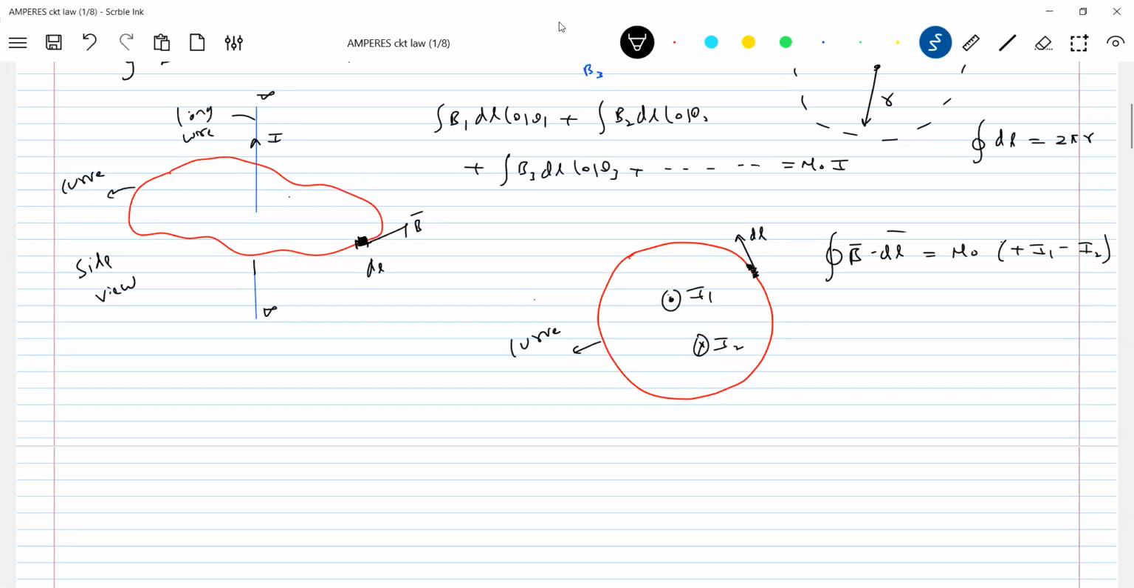Okay, there's a meaning of this. Of course, can we simplify the LHS? Basically, the meaning is the net current enclosed by the path. Whether I1 should be positive or negative depends on how you integrate.